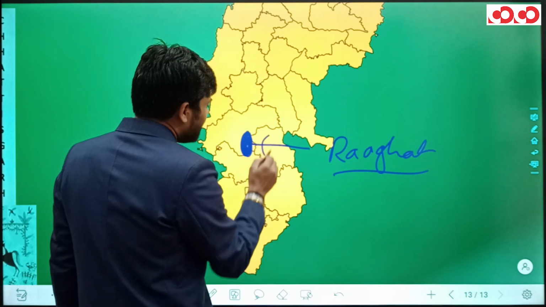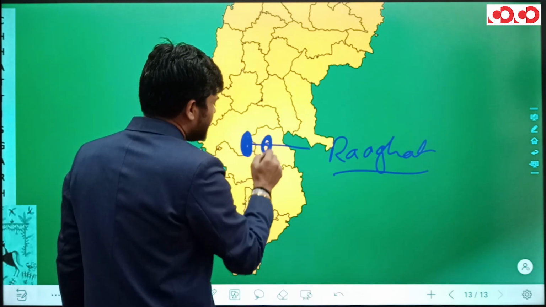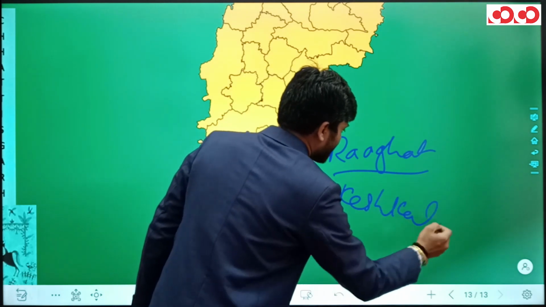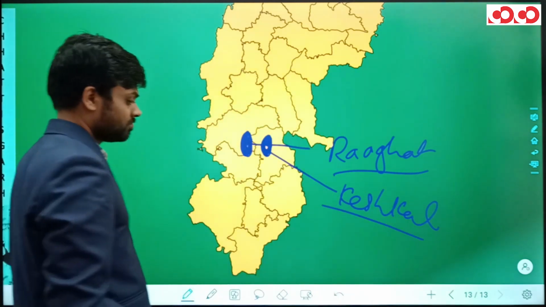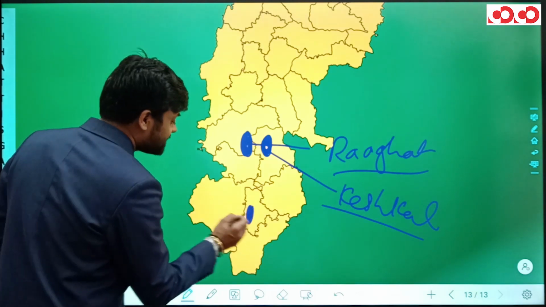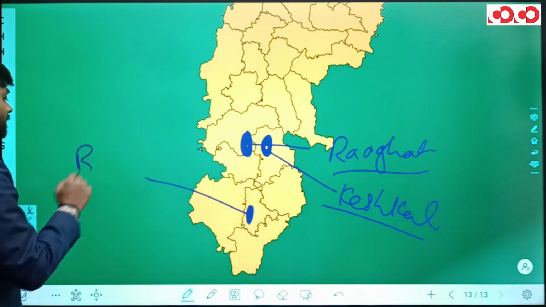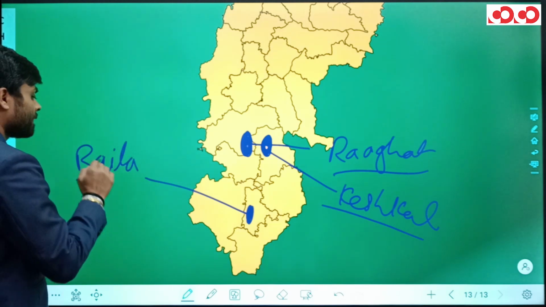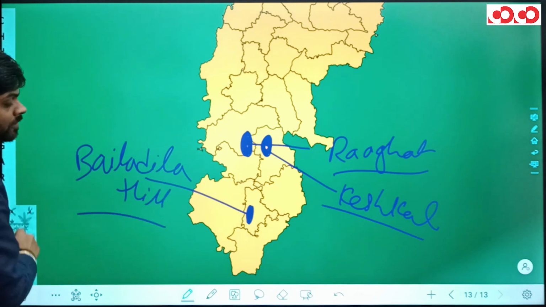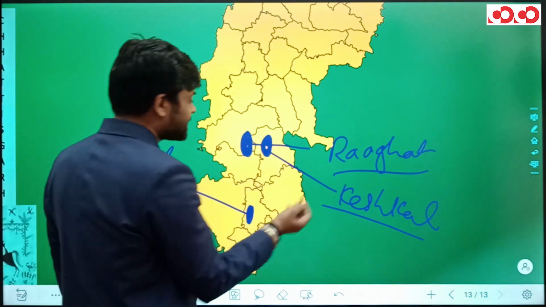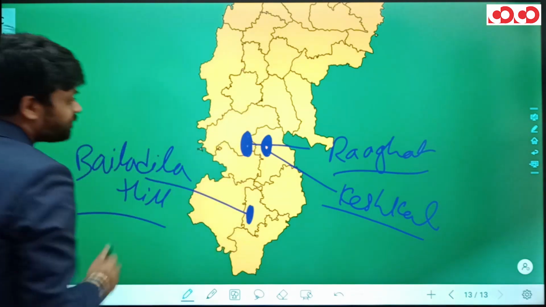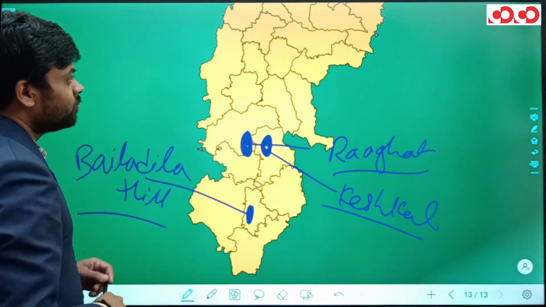The Keshkal Hills is actually situated in this Kondagaon district. Now, the extension of this Beladela Hills is in the western part of Dantewada district. That means Raughat Hills, Keshkal Hills and Beladela Hills, they all lie in the Dandakaranya plateau.